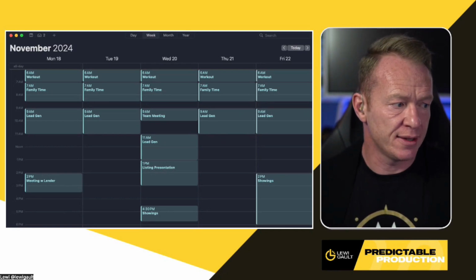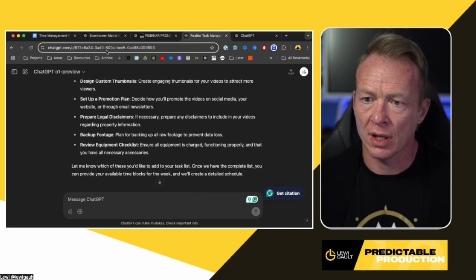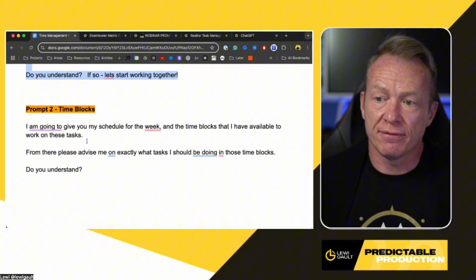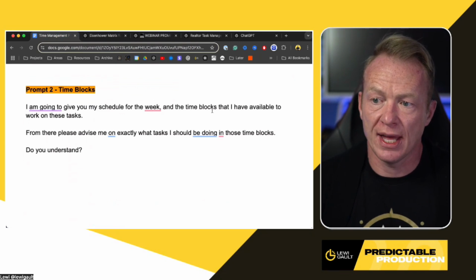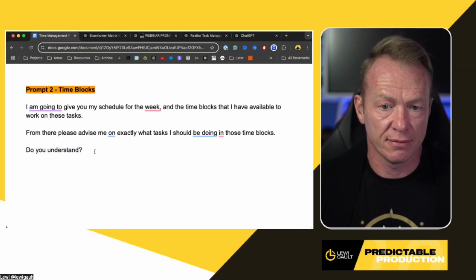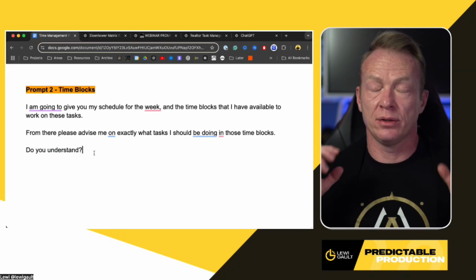So let's look at the prompt. The next prompt we're going to add in for that is this. I'm going to give you my schedule for the week and the time blocks that I have available to work on these tasks. From there, please advise me on exactly what tasks I should be doing in those time blocks. Do you understand?